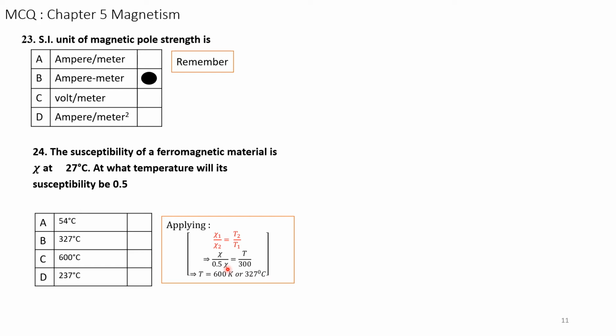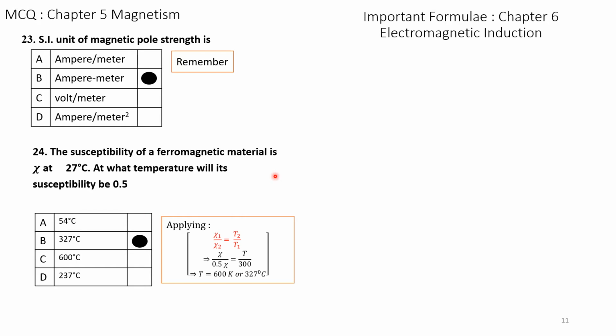So here you have to mark correctly, because to confuse you, all the temperatures are 600. The answer is 600 degrees Kelvin, but you have to convert it into centigrade. Therefore, the correct answer is B in terms of centigrade. You have to be very careful for answering such type of questions.